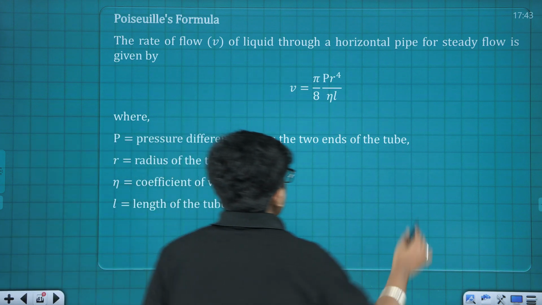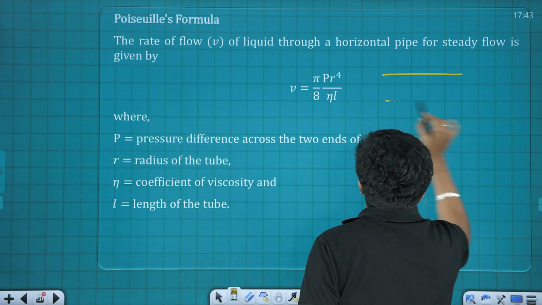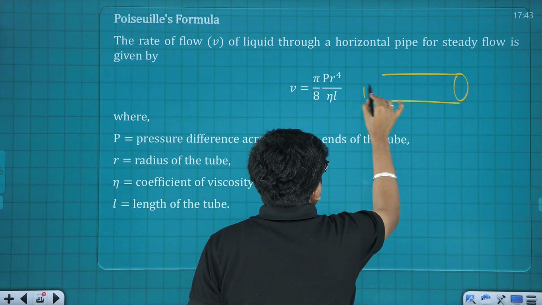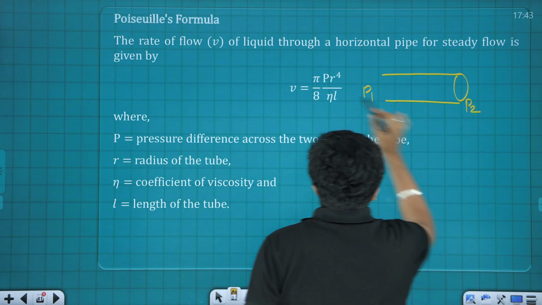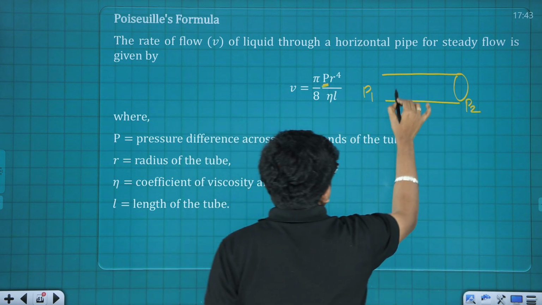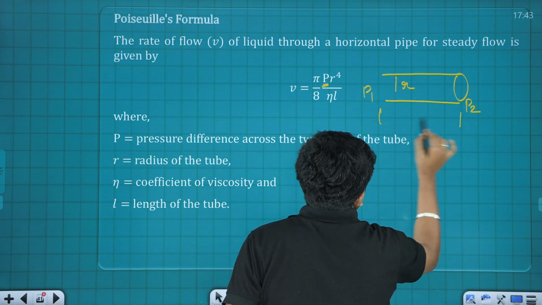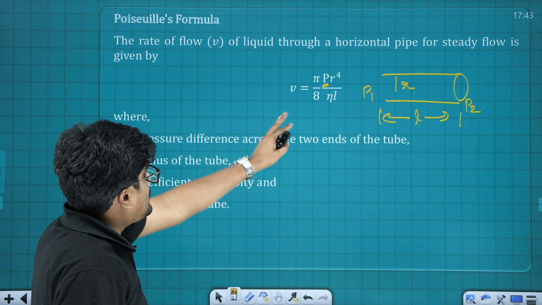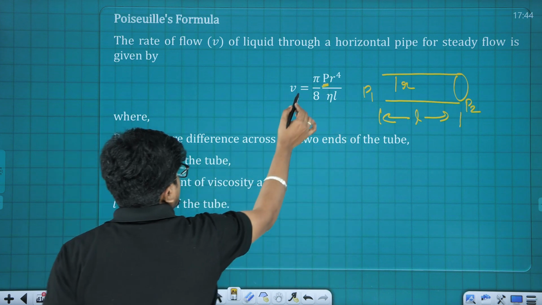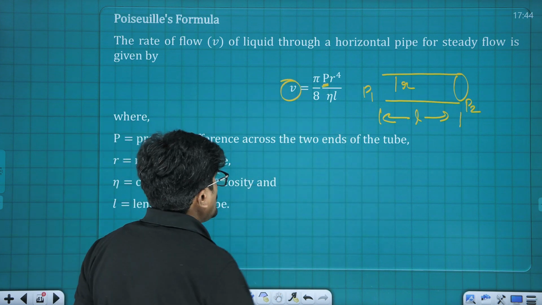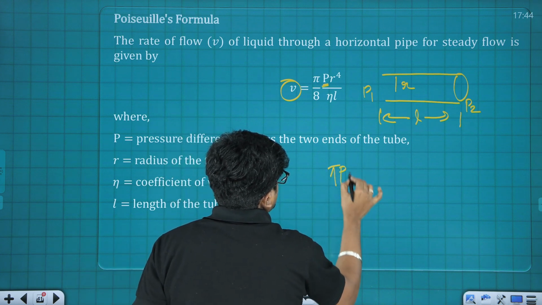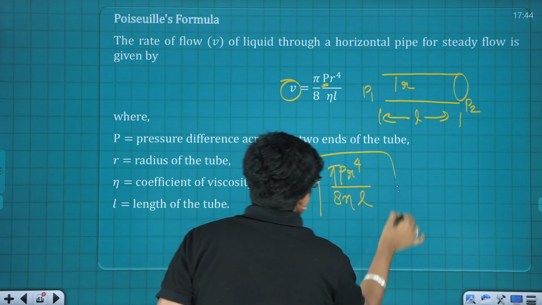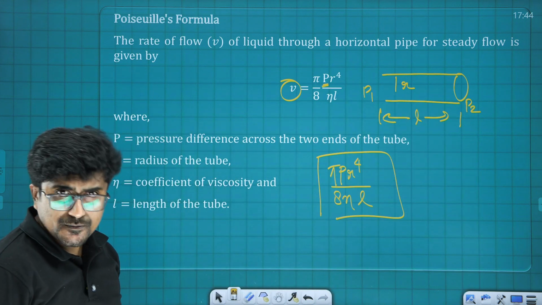Basically, it tells about a horizontal pipe like this, where a steady flow is taking place, and between these two ends there is a pressure difference of P, the radius is small r, and the length of the pipe is small L. Now, the rate at which the liquid flows out, that is dV by dt, is given by the equation pi times P r raised to 4 divided by 8 times eta into L. This is the rate at which the liquid is going to come out.